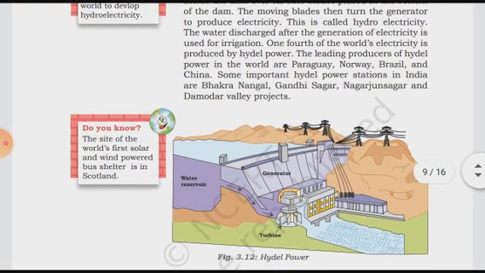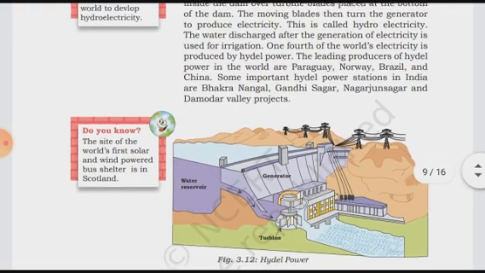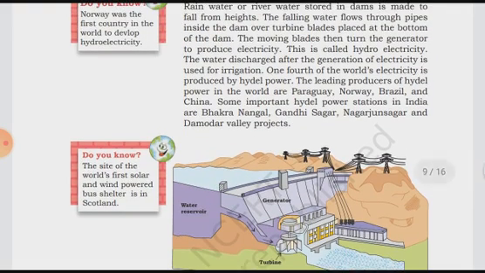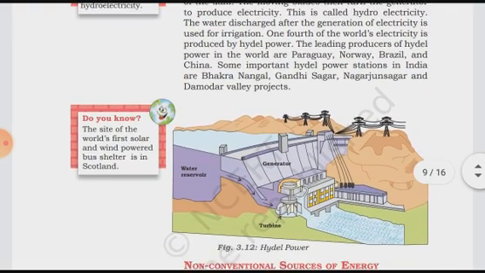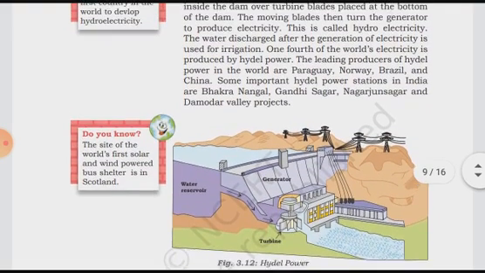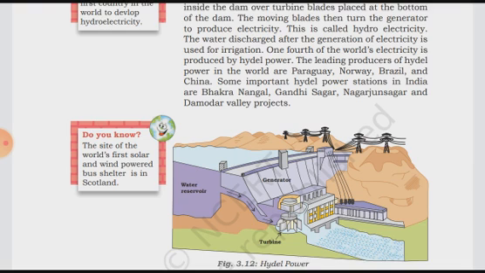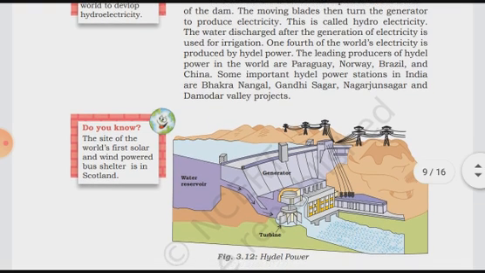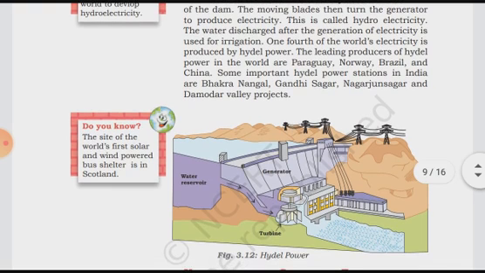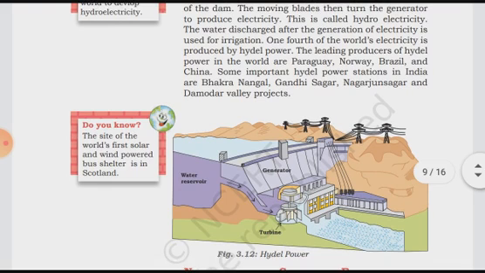The water discharged after the generation of electricity is used for irrigation. Whatever water remains after generating electricity is also used for irrigation and agriculture purposes. One fourth of the world's electricity is produced by hydel power, as you all know, and there are many dams in our country and all over the world where this water is used for different purposes.